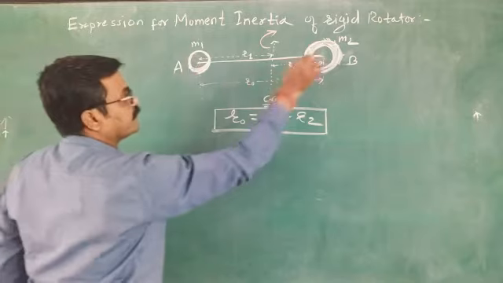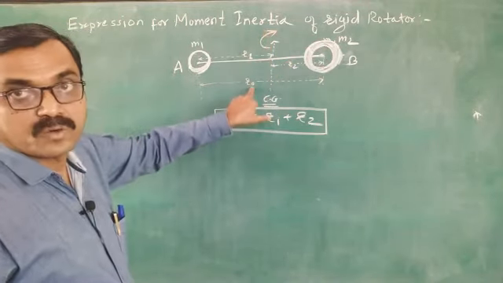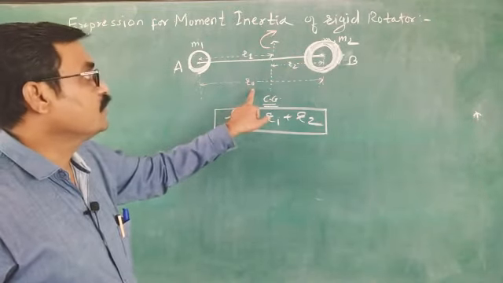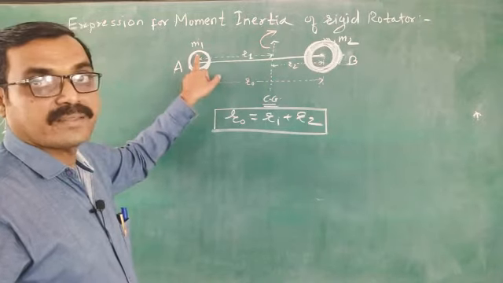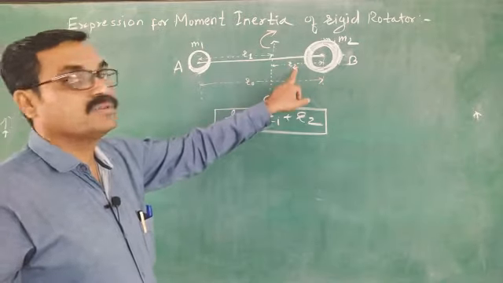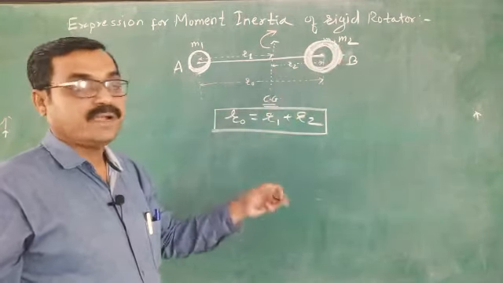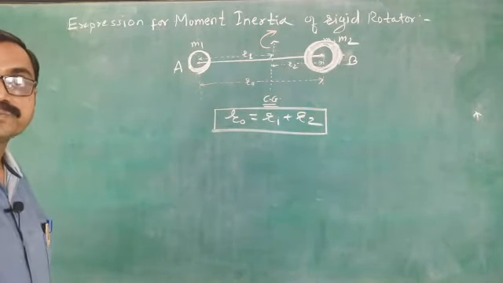This is the center. Distance between the centers of these two atoms is R0, the internuclear distance. R1 is the distance of atom A having mass m1 from the center of gravity, and R2 is the distance of atom B having mass m2 from the center of gravity. From the diagram R0 equals R1 plus R2.